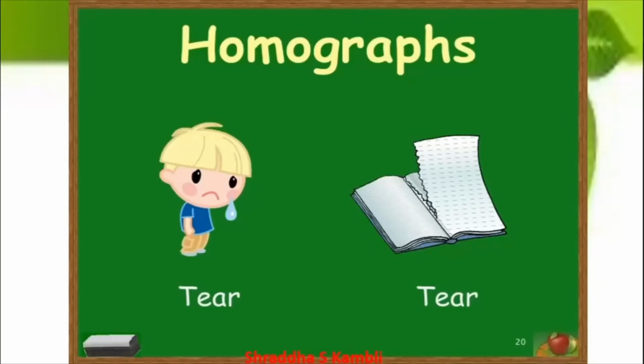Tear means a drop of water which falls out of your eye when you get emotional. And the other one is T-E-A-R, tear. Tear means to pull away something from a book. Okay, tear. Now, these are examples of homographs where the spelling is the same, meaning is different, and pronunciation is also different.